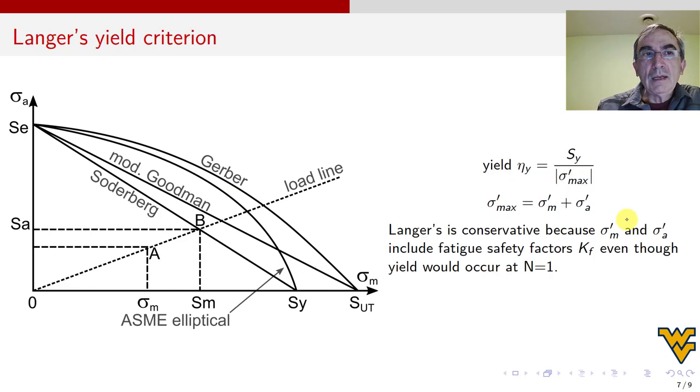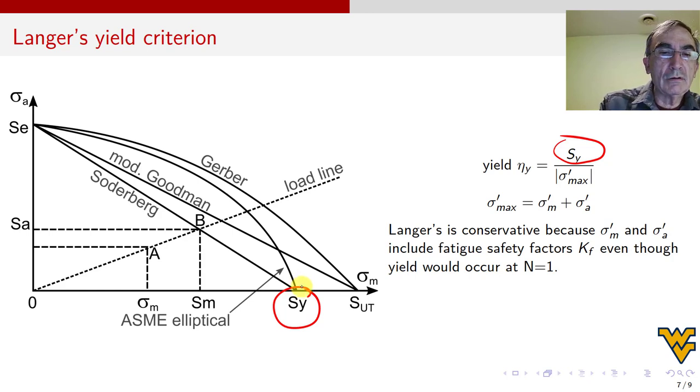Finally, this is a criterion for yield, not a fatigue criterion. So the Langer criterion basically is this equation. Graphically it's not on the plot because it gets out of the plot. So basically you go from S sub y, because S sub y is the parameter for yield. If you have a mean stress with no alternating component, that would be quasi-static. Langer says don't exceed this value. This is what we did up to chapter 5 when we didn't have fatigue. Quasi-static, we don't let any stress go beyond S sub y.